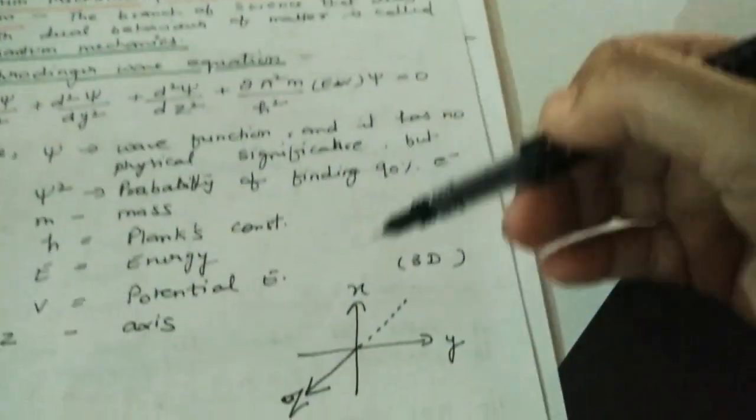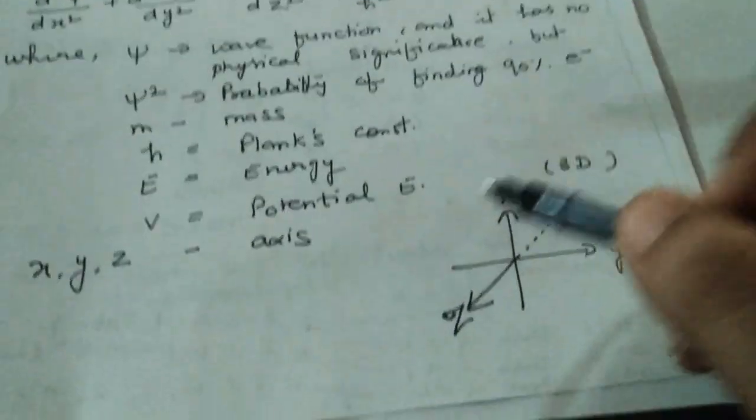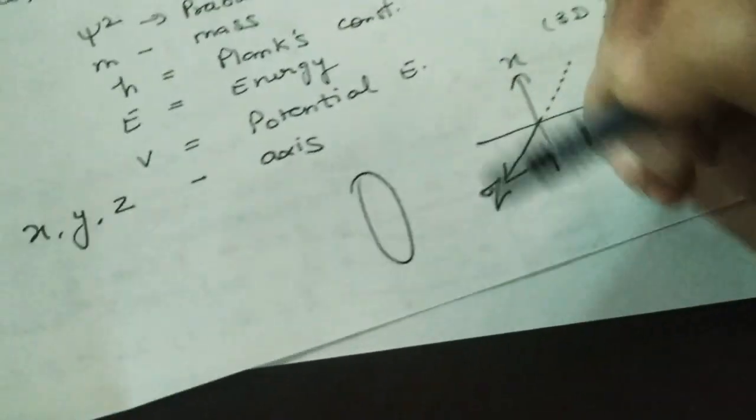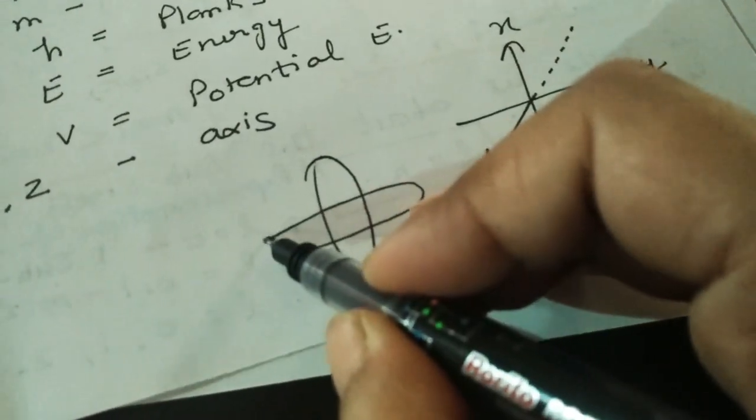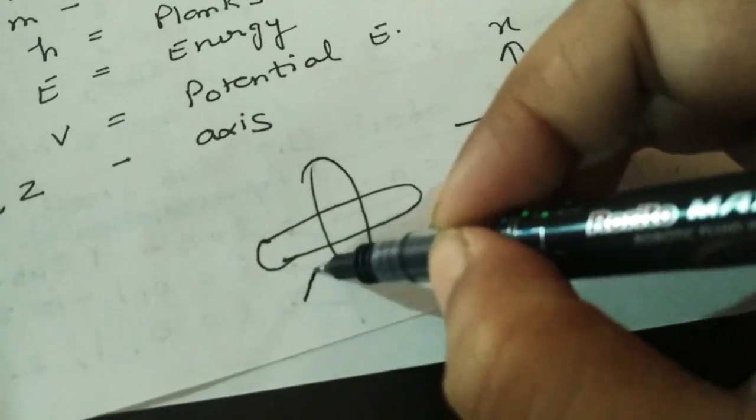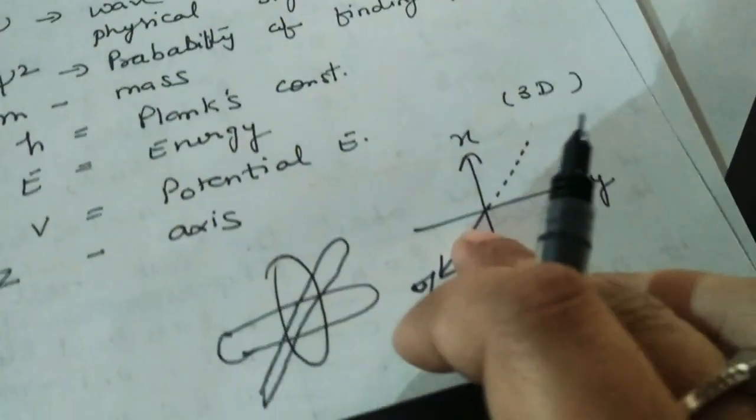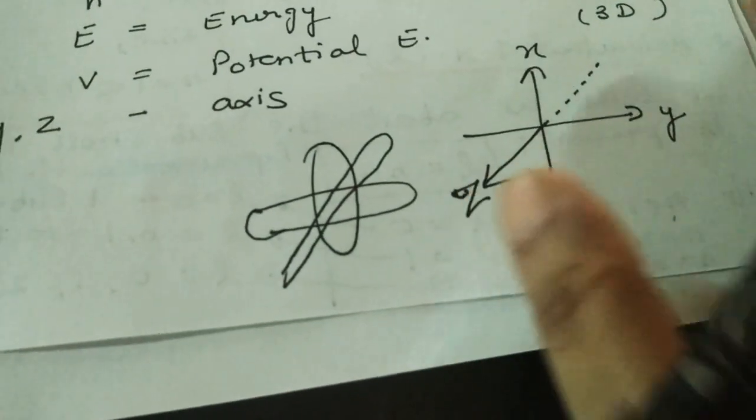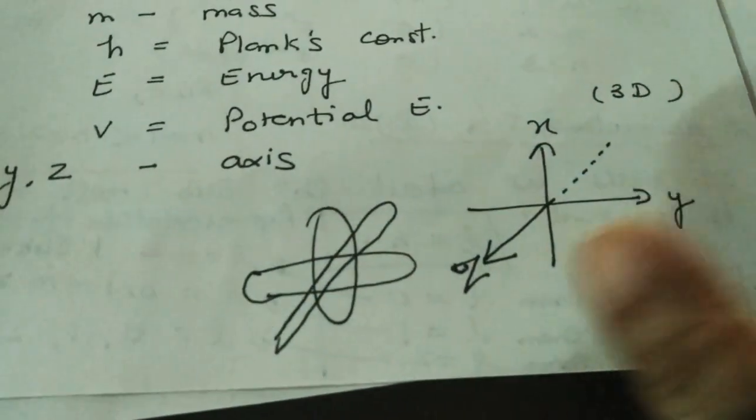The first way is like this. The second way is like this, and the third way is like this. The first way in which it can move is like this. The second way is horizontally like this, and the third way to revolve around the nucleus is like this. So these axes are just representing that an electron can move in 3 ways: vertical motion, horizontal, and diagonally also.